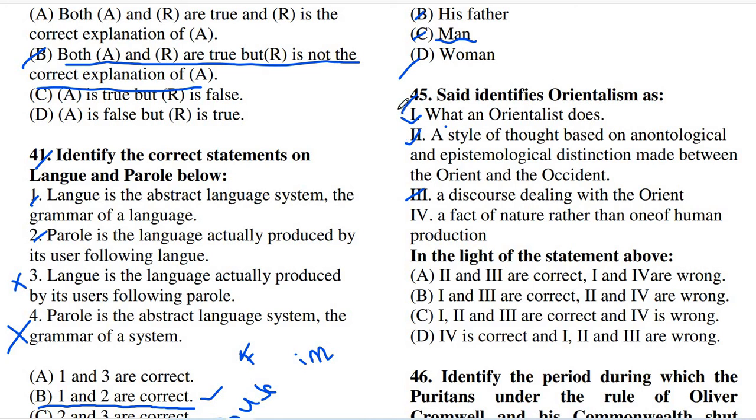So we can say that 1, 2 and 3 are true, and option 4 is wrong. So we have to find out which option matches. You can see that option C, that is option A, option B and option 3 are correct, and option 4 is wrong.